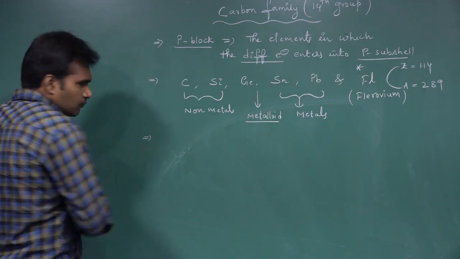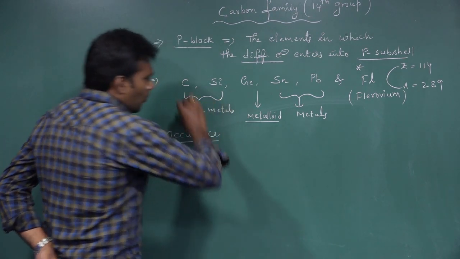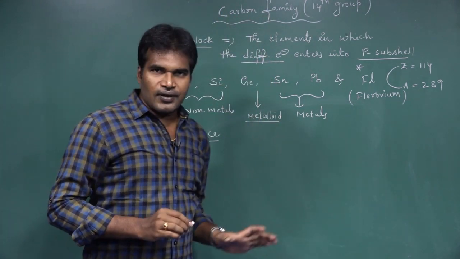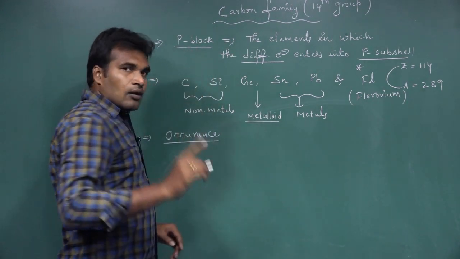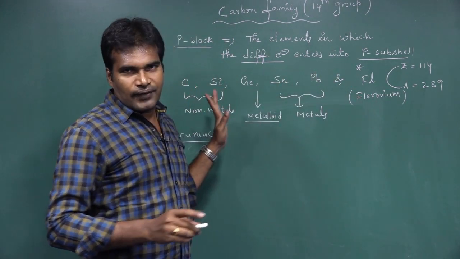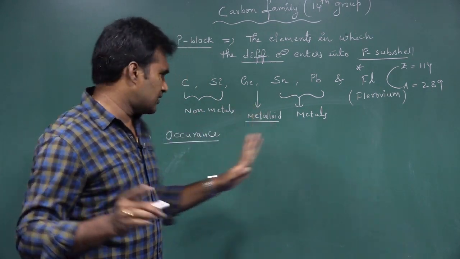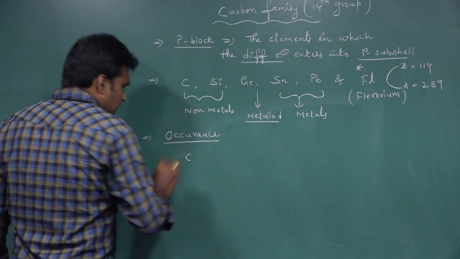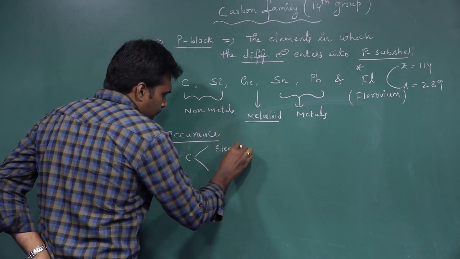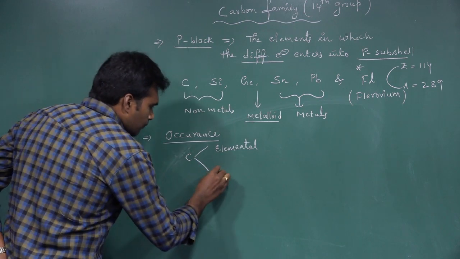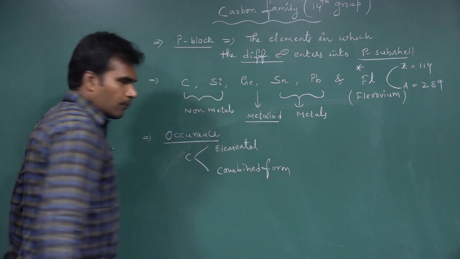If you see the occurrence of these elements, among the carbon family, which element is the most abundant? If they ask you, silicon is the most abundant element among this carbon family, and carbon is the 15th most abundant element in the earth crust. Carbon can exist in both elemental form in nature, and as compound or combined form.